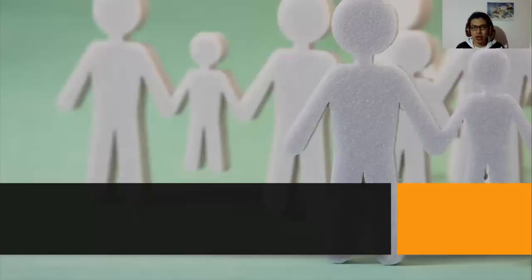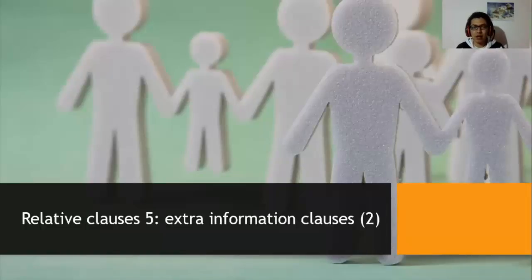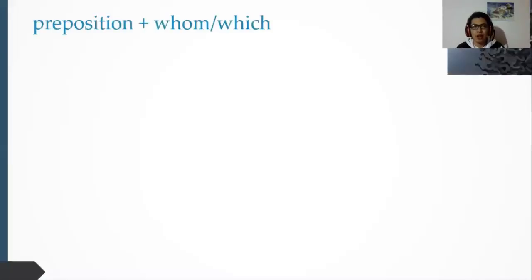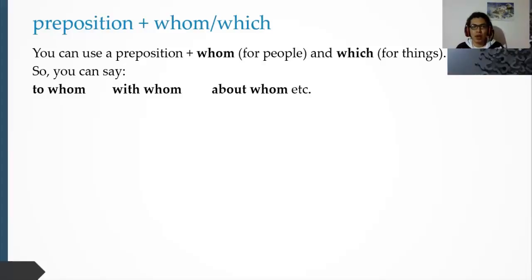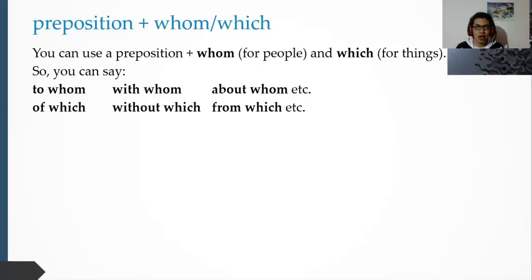Hi there, today I'm going to talk about the last part of clauses, extra information 2. Preposition plus whom or which. You can use a preposition plus whom for people and which for things. For example, to whom, with whom, about whom, of which, without which, from which.